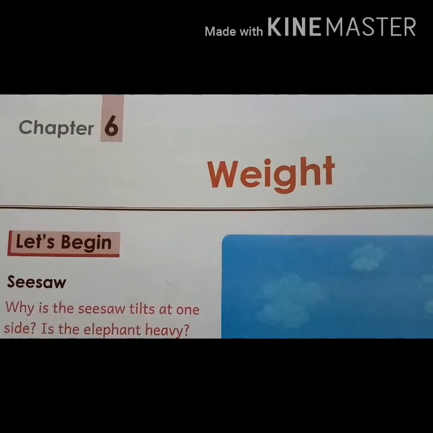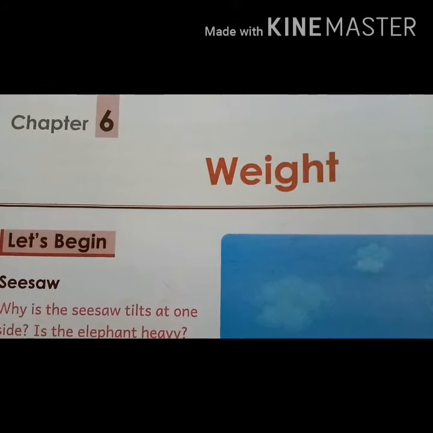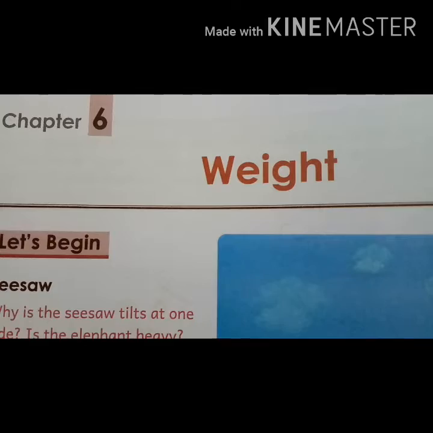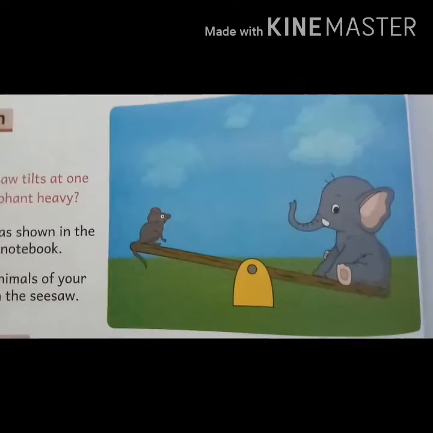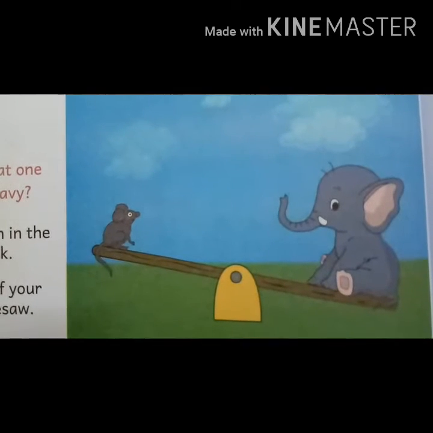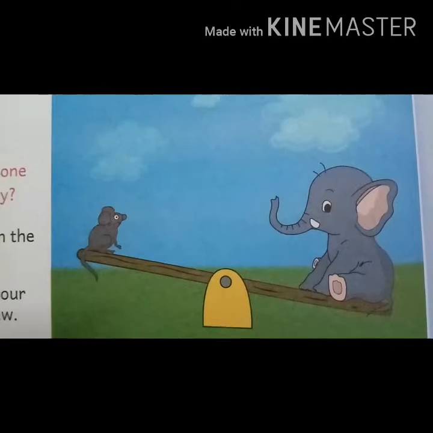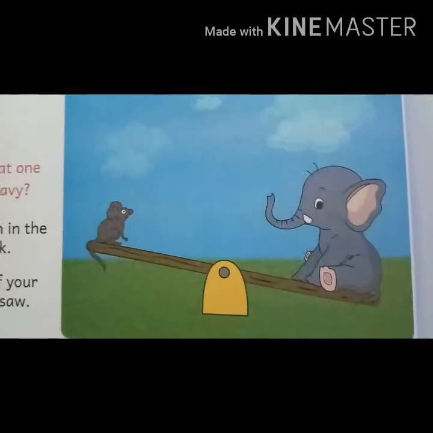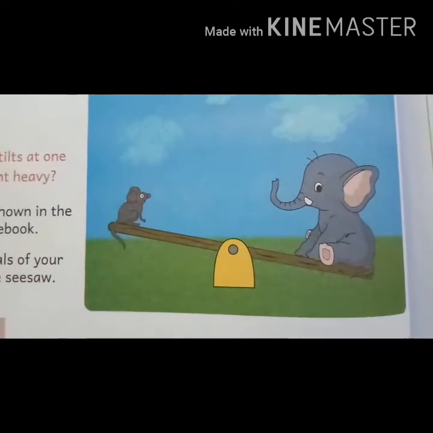Today we are going to learn our maths chapter number 6, weight. Can you see the seesaw? Which animal is heavier? Yes, the elephant is heavier than the mouse. That's why the seesaw is tilted this side.